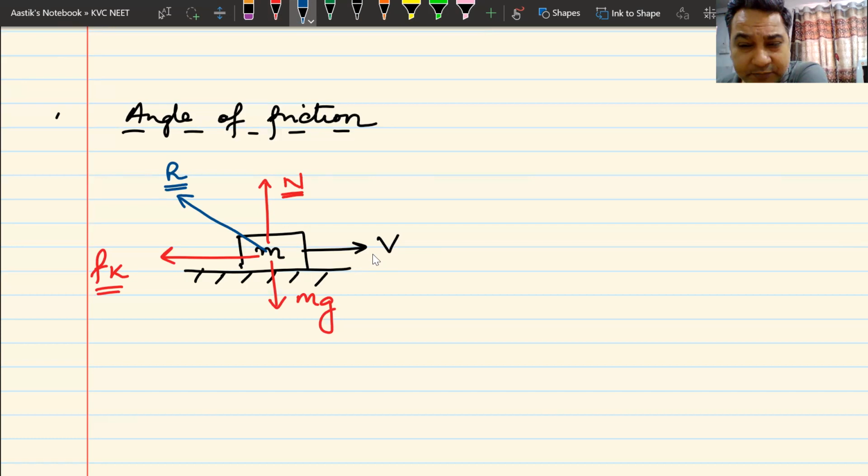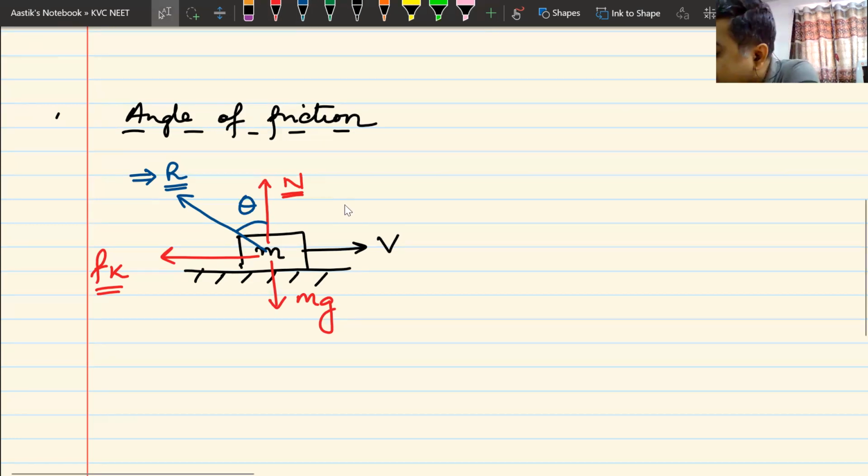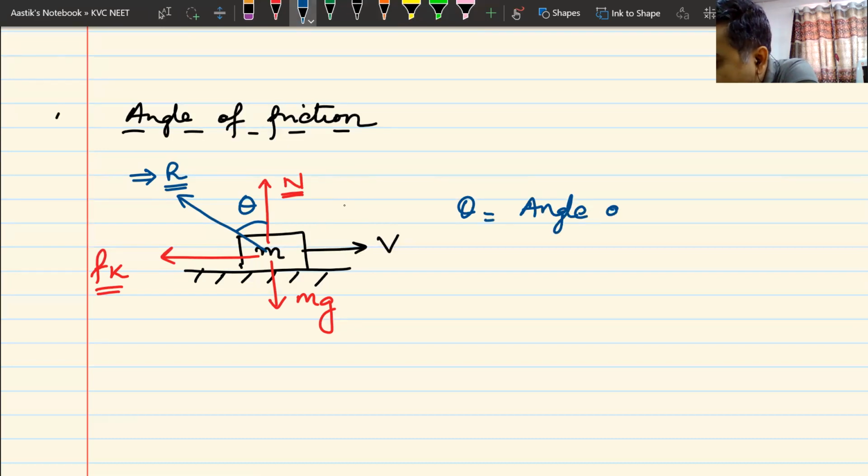Normal reaction is the perpendicular component of reaction force. Frictional force is the parallel component of reaction force. So this will be your reaction force R, which will be at an angle. Now, this angle theta that this normal reaction force and reaction force make with each other is known as angle of friction.